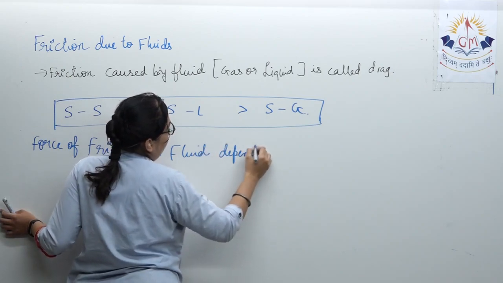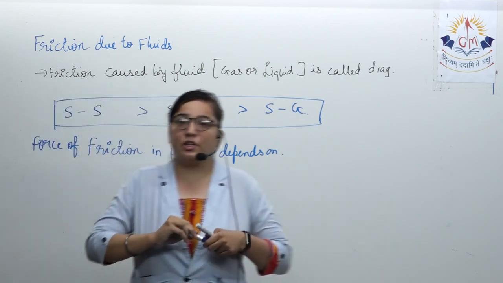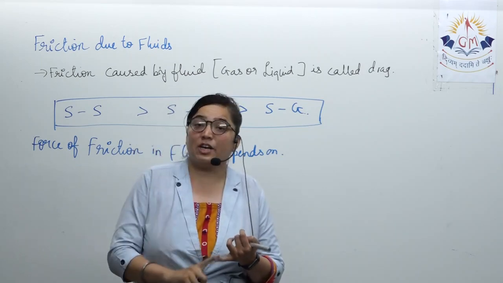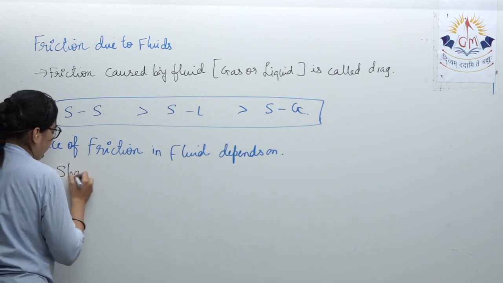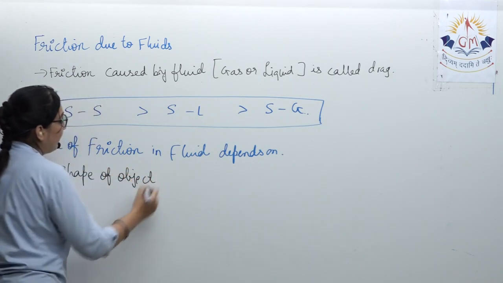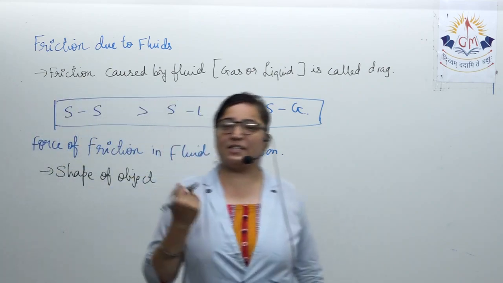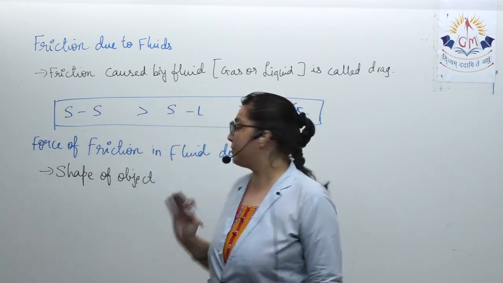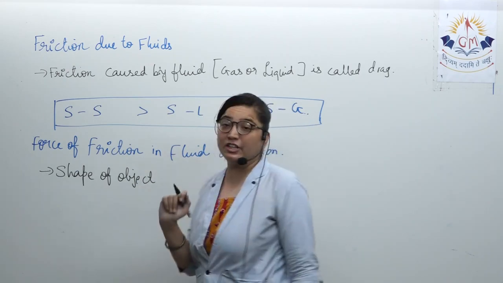It depends on the following factors. First, you have already seen the shape of the object, that means the streamlining. If it is a streamlined shape, streamlined means what? Ultimately, it will oppose all the resistance that is created by air or water, and that particular shape is called a streamlined shape. So, force of friction in any fluid will depend on the shape.